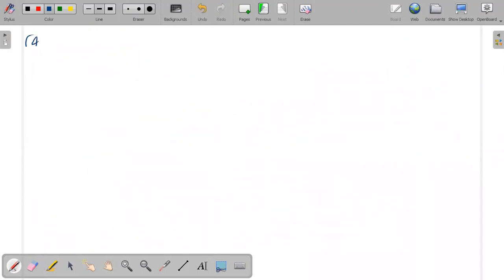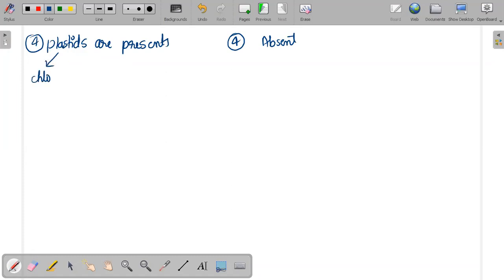Coming to your fourth pointer, this is highly important. Fourth point. Everyone listen to me carefully. Plastids are present in plant cells. In animal cells, they are absent. You may ask me, sir, what the hell are plastids? Plastids are present only in plants, and to say clearly, chloroplasts also.